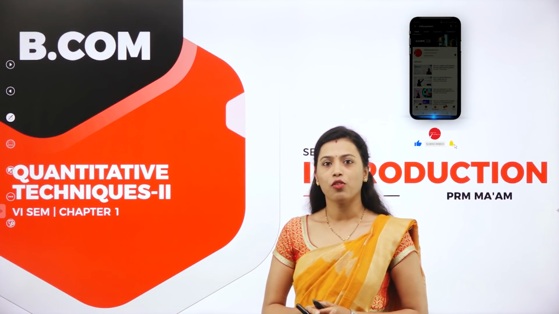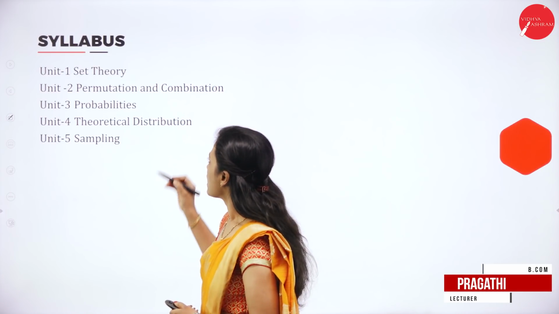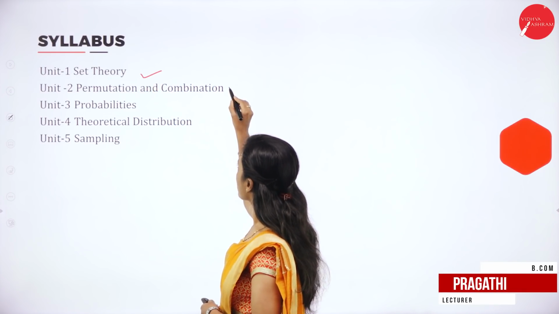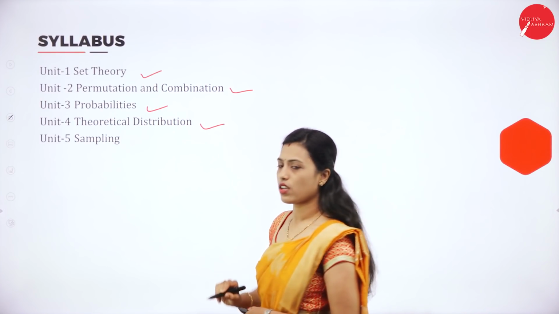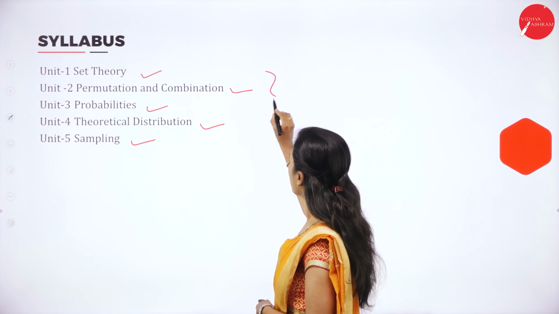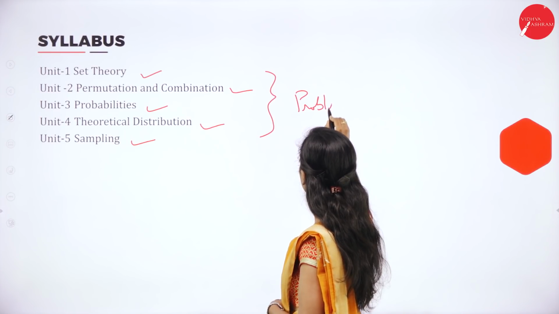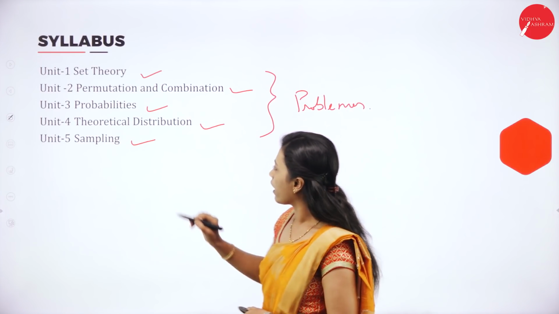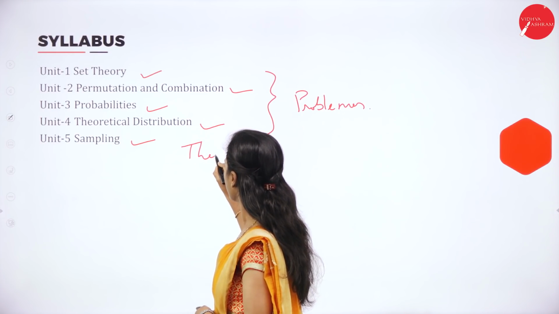Before that, we will know what your syllabus is. You have 5 units: set theory, permutation and combination, probabilities, theoretical distribution and sampling. The first 4 units are problem oriented, and the last unit, sampling, is theory oriented.